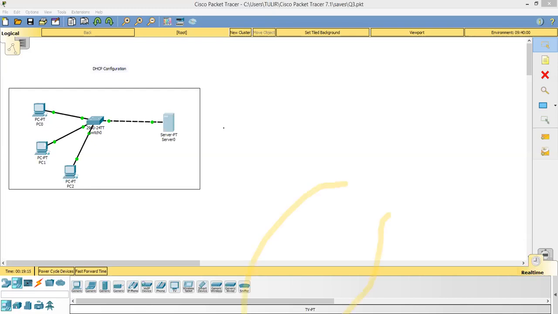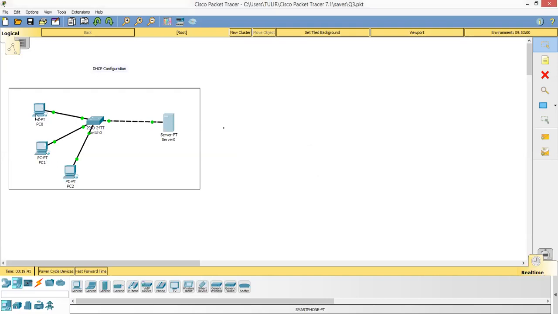By default, the number is 512 over here. I can change this number. So for example, I make it as 128. After doing this, I have to click on add. I will click on add, but the pool name already exists. That's why it is telling me that the pool name already exists. Then I will close it.